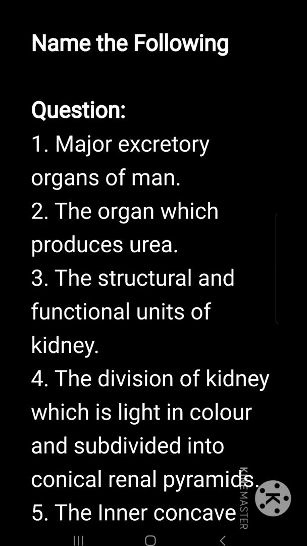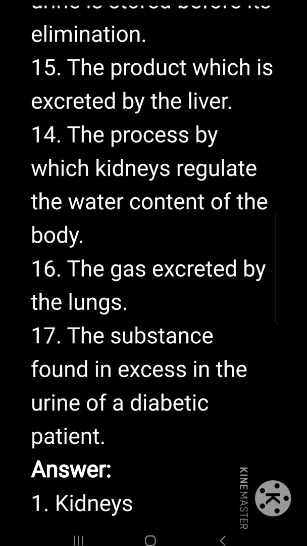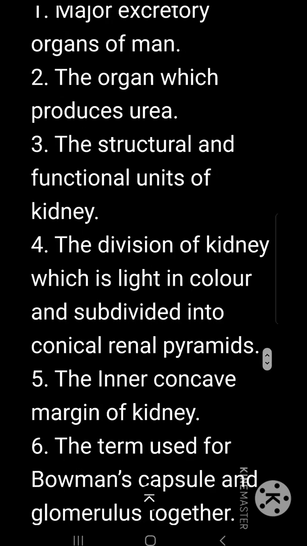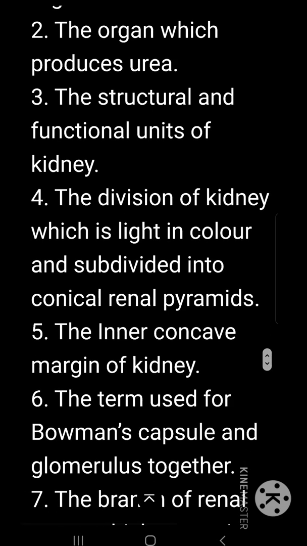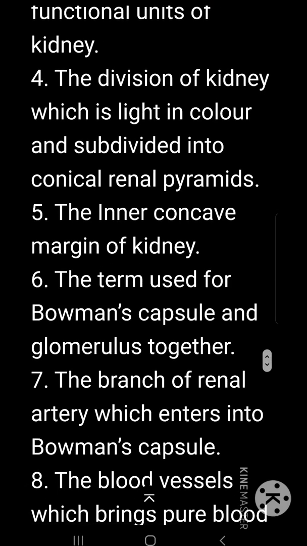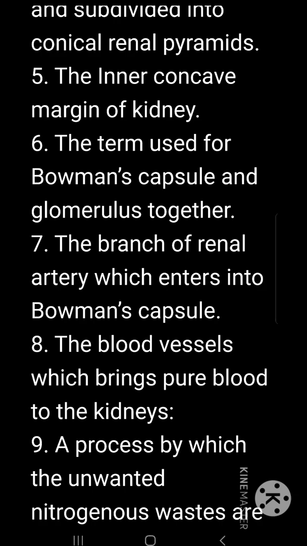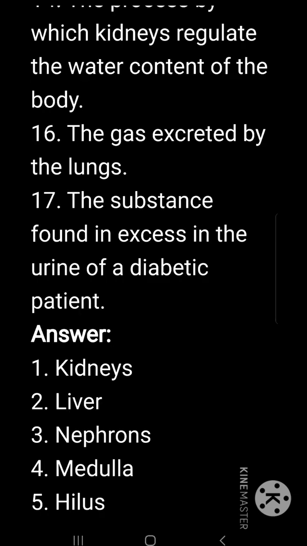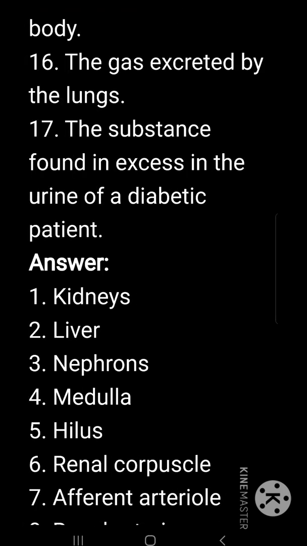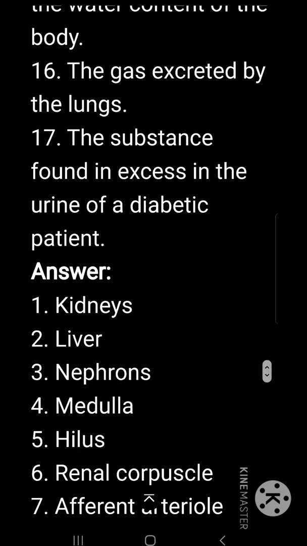Name the following major excretory organs of man. The major excretory organs of man are kidneys. The organ which produces urea is the liver. The structural and functional units of kidneys are nephrons. The division of kidney which is light in color and subdivided into conical renal pyramids is the medulla. The inner concave margin of the kidney is called hilus. The branch of renal artery which enters into the Bowman's capsule is the afferent arteriole. The term used for Bowman's capsule and glomerulus together is renal corpuscle.